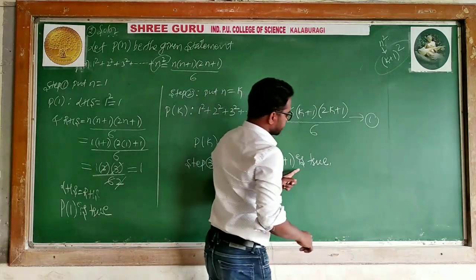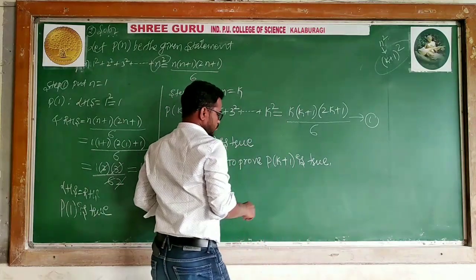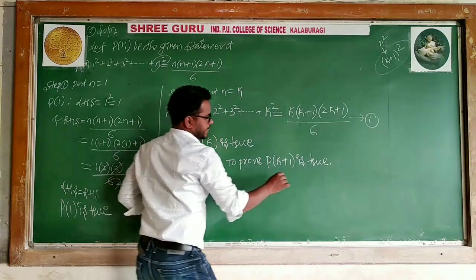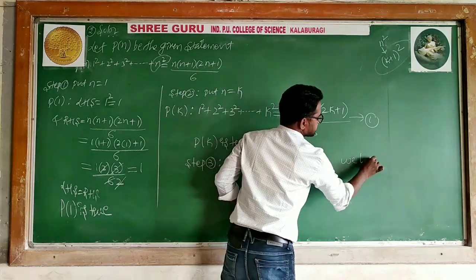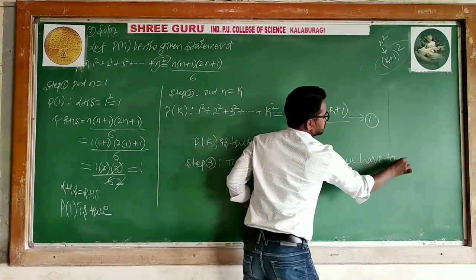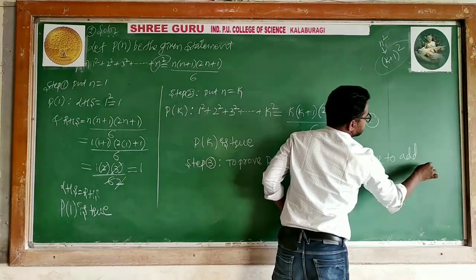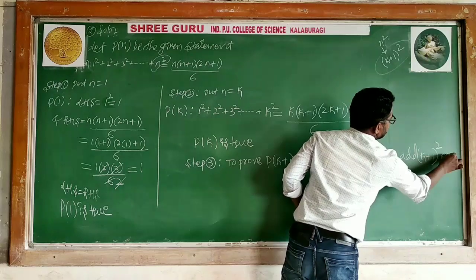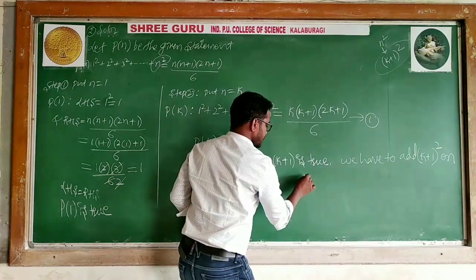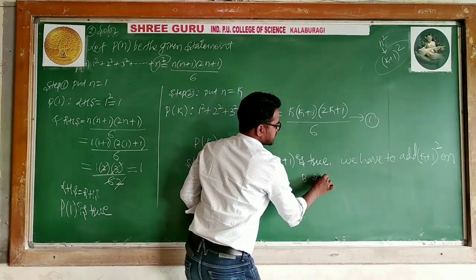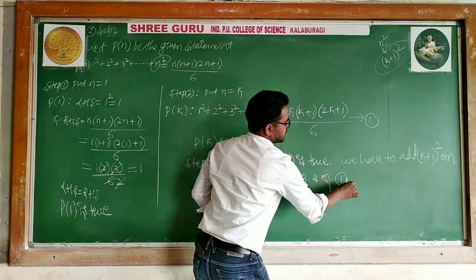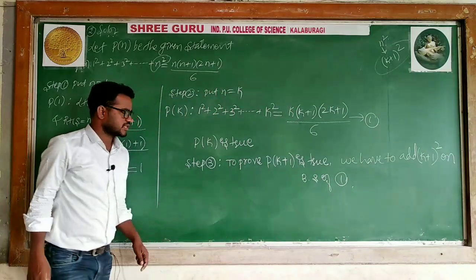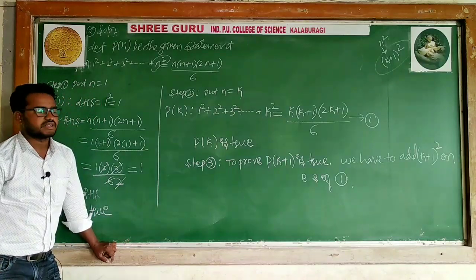To prove P of k plus 1 is true, we have to add k plus 1 square on both sides of equation 1.